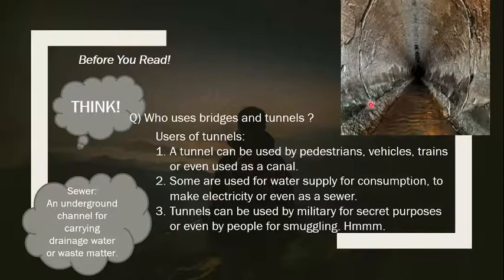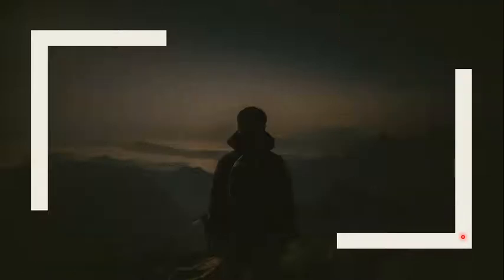Here we have a tunnel which carries sewage water, acting as a sewer. You can see how ugly it has become because it has been carrying either drainage water or acting as a sewer to carry waste matter from either households or industries.